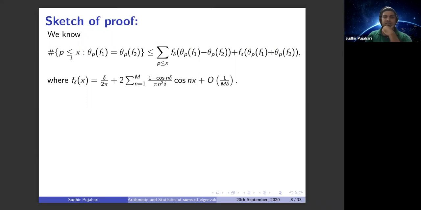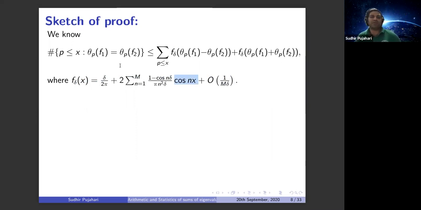To prove the above theorem, we have to estimate the condition θ_p(f1) − θ_p(f2) = 0, and this is less than or equal to F_δ(θ_p(f1) − θ_p(f2)) plus F_δ(θ_p(f1) + θ_p(f2)), where F_δ is the following function. What we have to note here is that there is a cosine term involved.